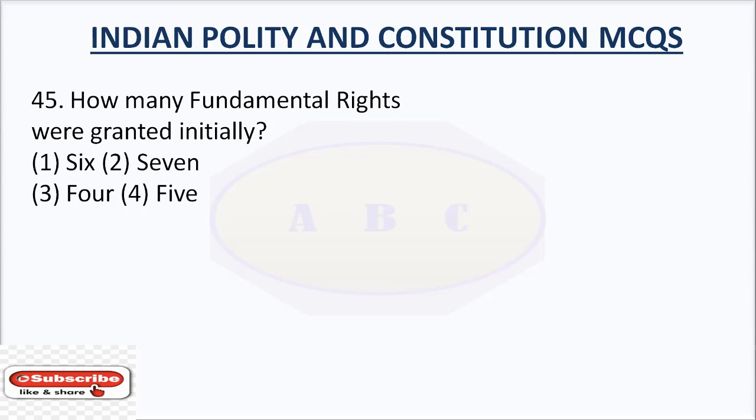Question number 45. How many fundamental rights were granted initially? The right answer is 7. The Constitution of India initially recognized 7 fundamental rights: right to equality, right to freedom, right against exploitation, right to freedom of religion, cultural and educational rights, right to constitutional remedies, and right to property. Under the 44th Amendment Act, right to property ceased to be a fundamental right.